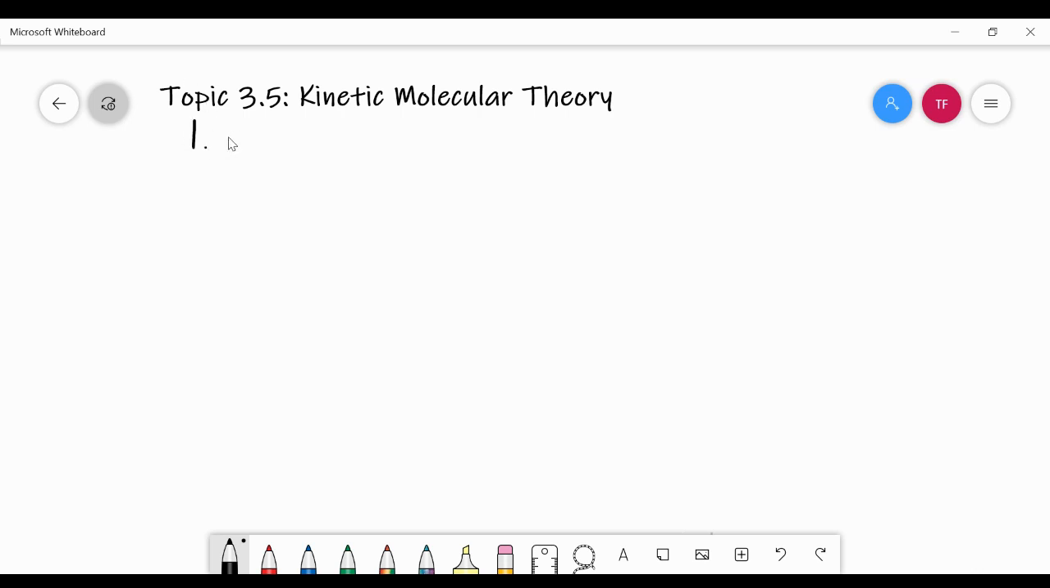The first one is gas particles are very small particles, relatively speaking, with mass. In other words, they are not massless. They have mass, and this means that gases actually do have mass. If you filled up a balloon with air, the balloon with the air in it will weigh more than the balloon without the air. If you fill up a balloon with helium, the balloon with helium is going to weigh more than the balloon without the helium. So the particles are very small in a gas, and they have mass.